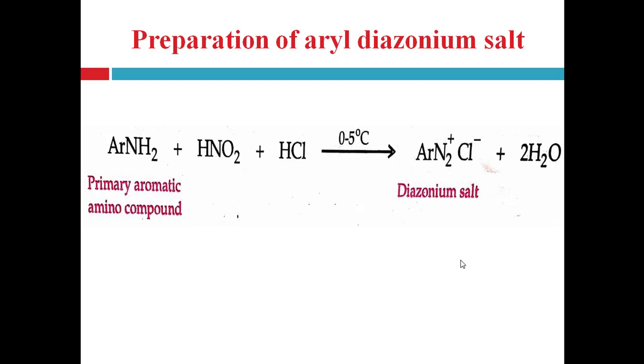ArNH2, that is primary aromatic amine, Ar, that is aryl ring, right? It may be phenyl ring or substituted aryl ring, and at this amino group the diazotization reaction will take place with the help of HNO2 and produces the diazonium salt, that is ArN2Cl.